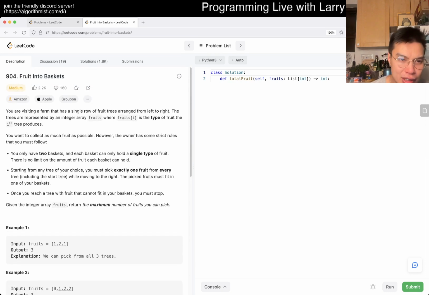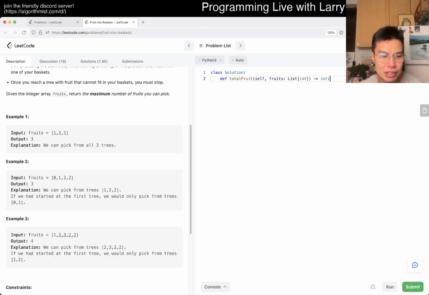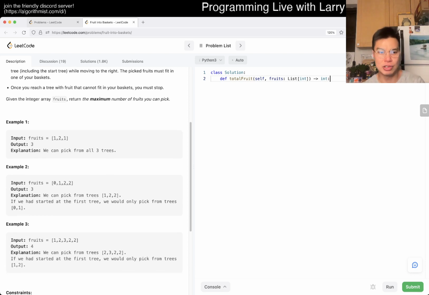There's a lot of frustration going on where they try to make it confusing and maybe hard for you to understand. But I think this is pretty straightforward if you are able to look at it backwards, right? Meaning that you check one at a time. Is this good? Yes. Is this good? Still 1 fruit. This is good? Yep, 2 fruit. This is good? 3 fruit. And then we stop because now we need 3 baskets, right? And that's pretty much it, really. And then just return the index. So, okay, I'm going to be lazy and just use a set.